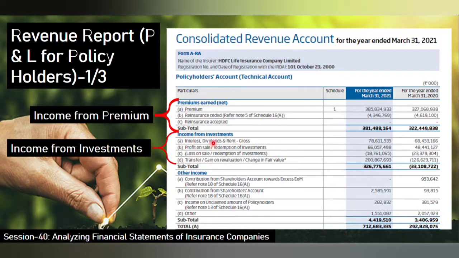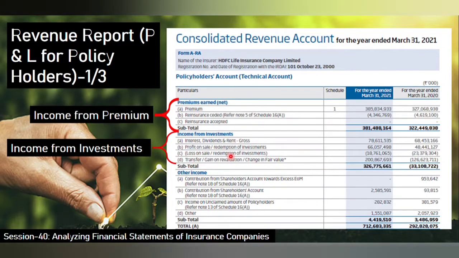This list, which is part of the policyholders fund, is listed under the head of income from investments. So again, repeating, this is what belongs to the policyholder, and this is the premium collected from the policyholders. Then this is the investments which are done, and the income received from these investments is listed under this head. You can see interest, dividends, rent, all these are various investments that are done, and the returns earned from those investments are again totaled up here.